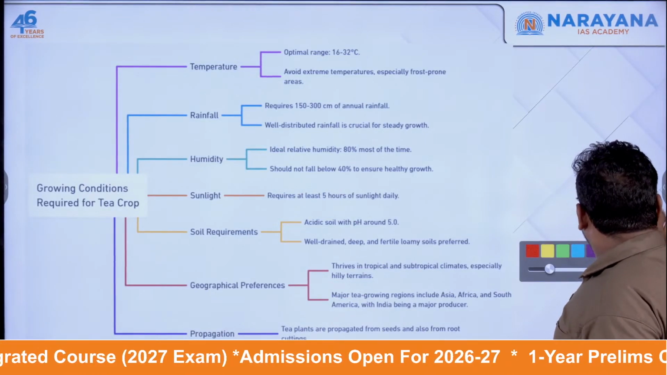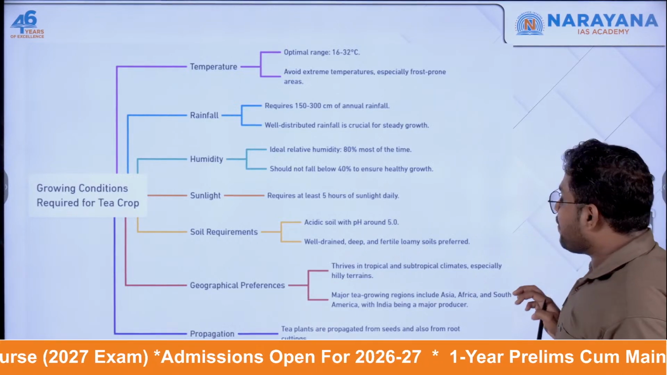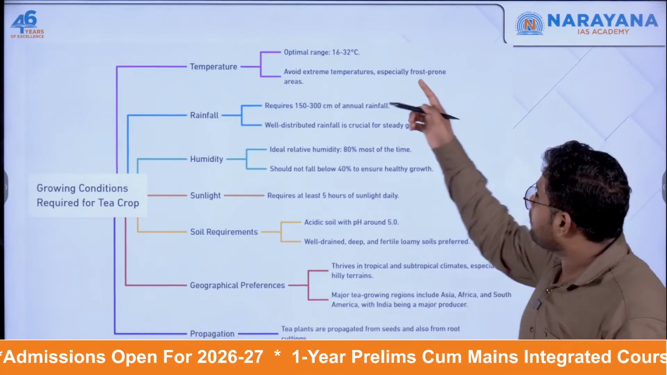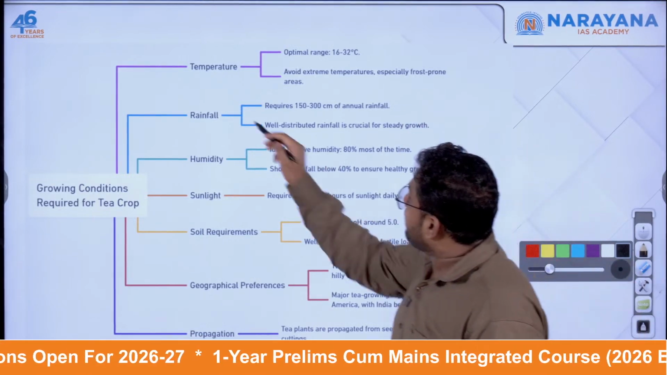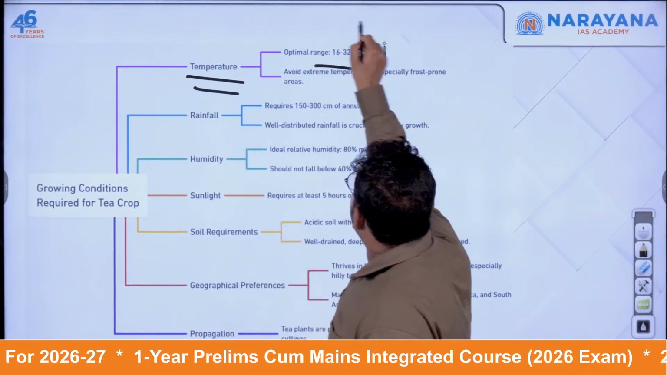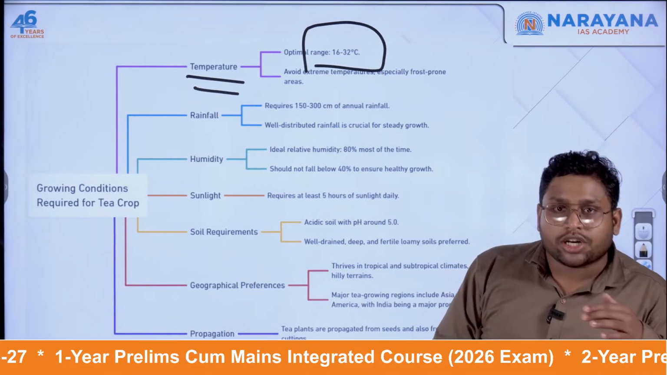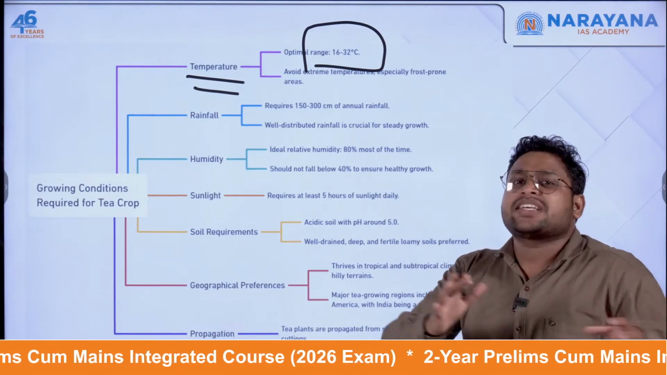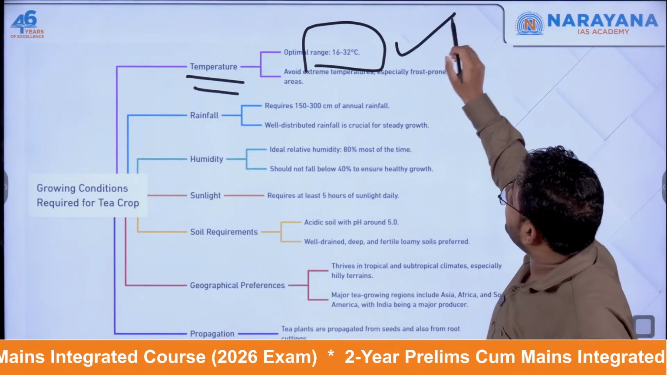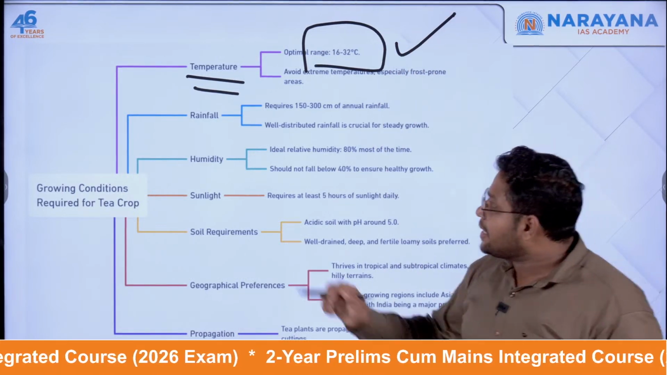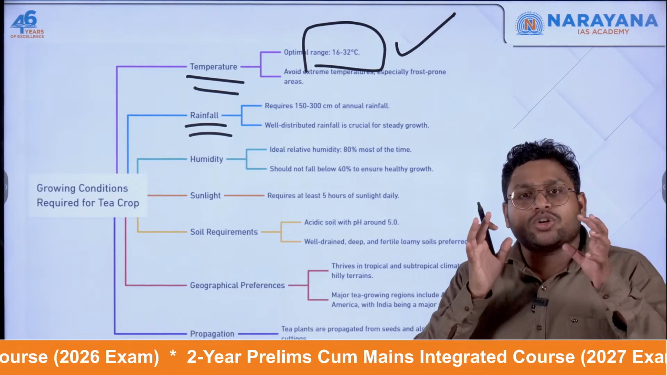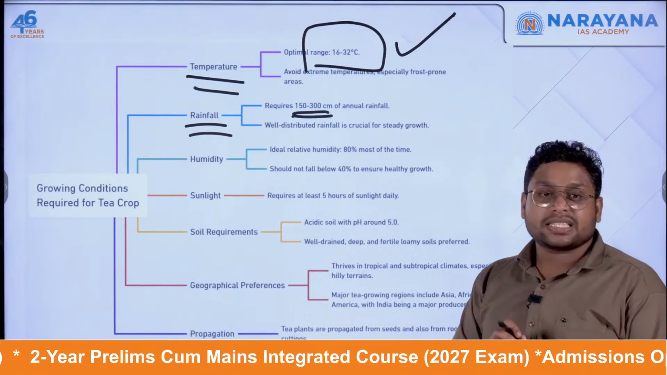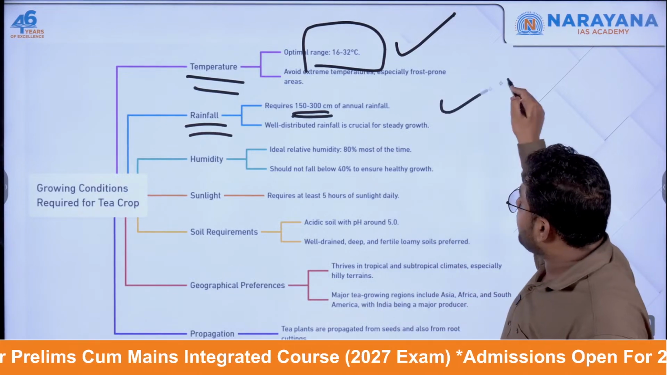Now, we should know about the needs or requirements for the production of tea. What all is required? Well, first thing is the specific temperature. For example, the temperature range should be 16 degrees to 32 degrees. So if you're cultivating tea, you cannot have very extreme temperatures. So this temperature range is very important. Second, you need to have really good rainfall, somewhere in the range of 150 to 300 centimeters annually. This is also very important.